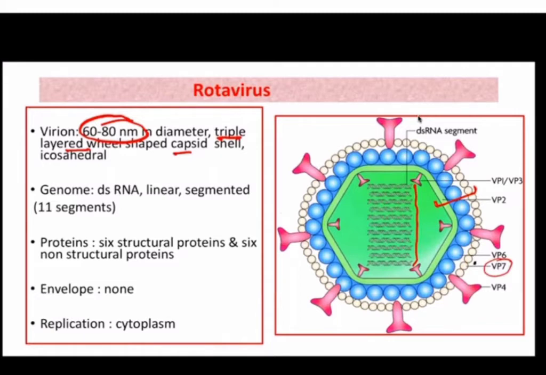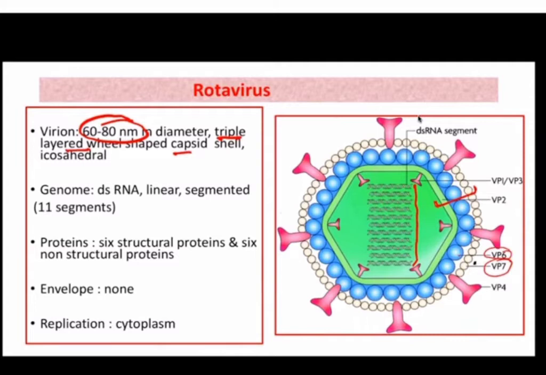Then the middle layer consists of VP6. This VP6 is a group specific antigen. Group specific antigen means, as I told you, we have divided rotaviruses into groups like group A, group B. So that group based classification is based on VP6. So the VP6 antigen will be the same for a particular group. Okay. So VP6 is a group specific antigen.